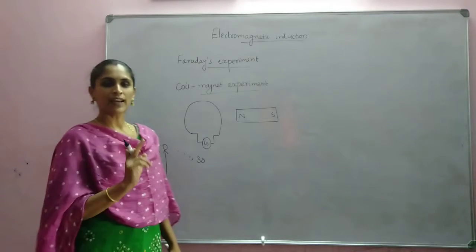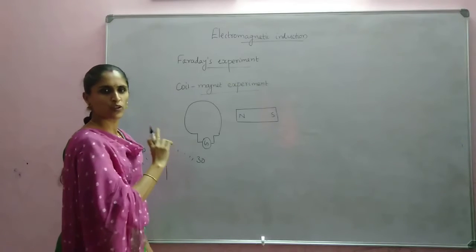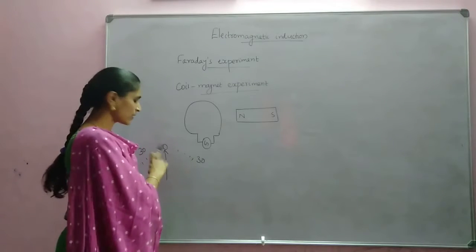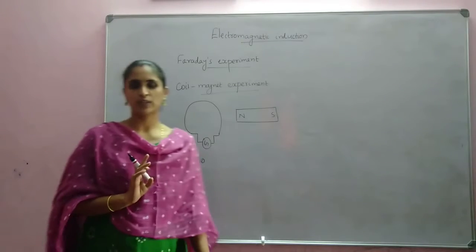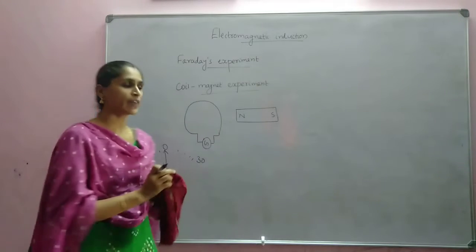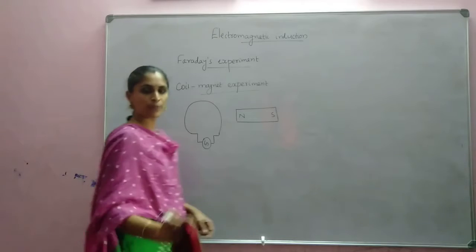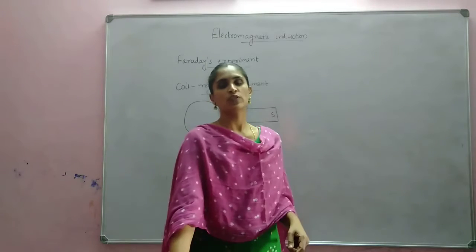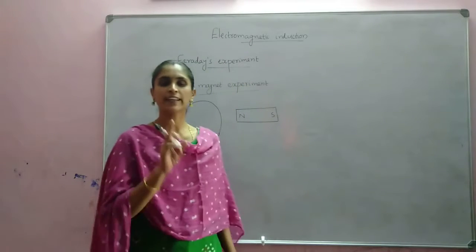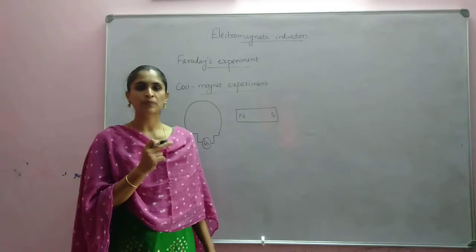Whenever current is flowing, the galvanometer will deflect either towards right or left depending on the direction of current flow, and it will come back to its original position. It will not stay in that particular position. So a galvanometer is used to detect the presence of current. We cannot measure the current with it. Current can be measured by using a meter, which we already discussed in the previous chapter.